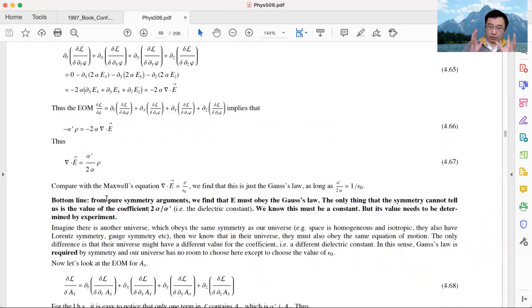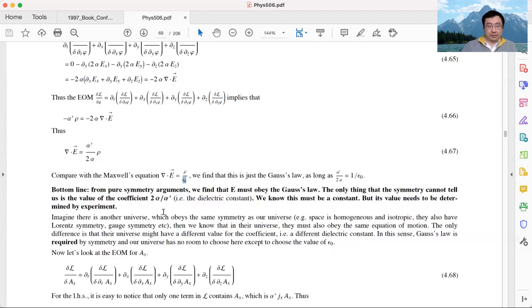The bottom line, what we proved here, is that the electric field has to obey Gauss' law. As long as the symmetry arguments, like the gauge symmetry, the spatial rotation symmetry, Lorentz boost symmetry, etc., are satisfied, then the physics law for the E field has to be Gauss' law. And the only thing we cannot determine from the symmetry is the value of this coefficient. So that's the equation of motion for the scalar field phi.